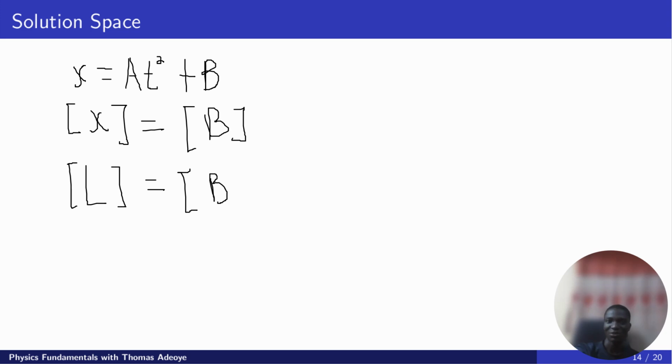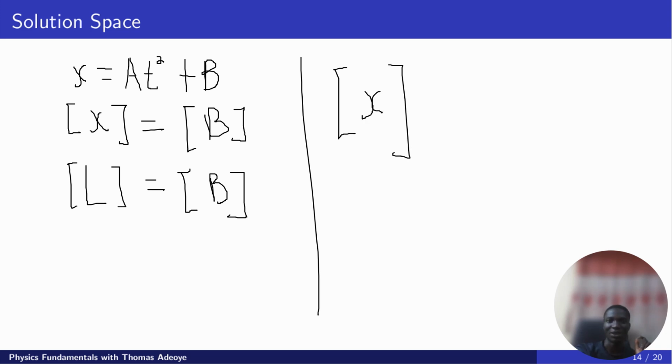We have been able to nail this question now, the dimension of b. We have to find the dimension of a, b, and d. So the next thing is the dimension of a. To find the dimension of a, same thing. We can say the dimension of x again is equal to the dimension of, now it's not just a, it has something beside it, the dimension of at squared. So the dimension of x equals the dimension of at squared. And how do we go about this?